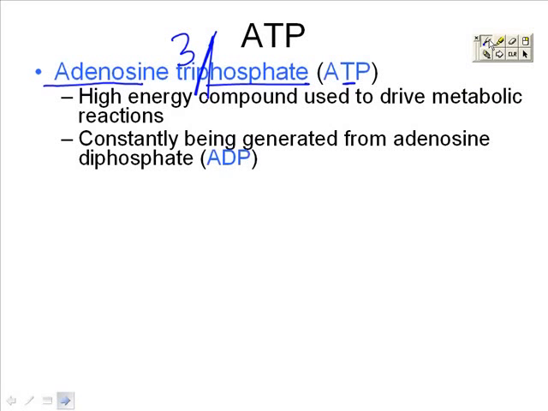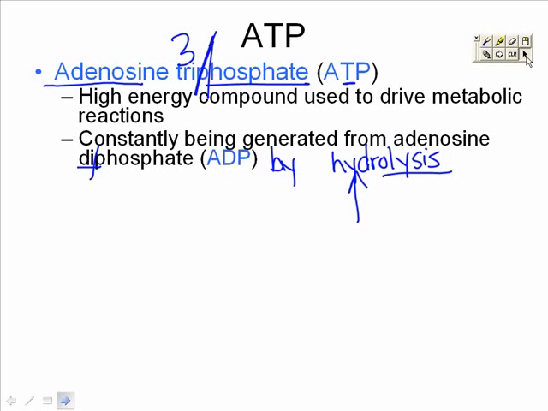We can constantly make ATP from adenosine diphosphate, which carries only 2 phosphates. This is going to happen by the reaction that we referred to earlier in a chapter called hydrolysis. Remember that lysis means to split, and hydro refers to water. This is using a water molecule to split up a polymer into its smaller parts or monomers.